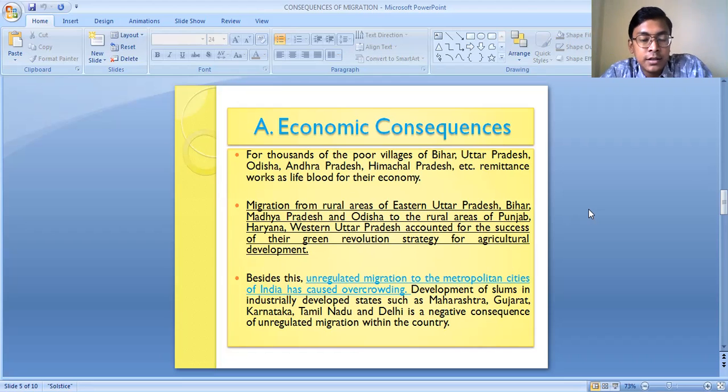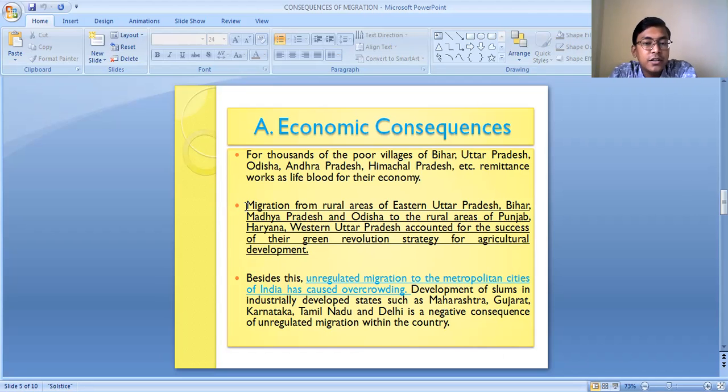Even in case of the internal migration, you see that for thousands of the poor villages of Bihar, Uttar Pradesh, Odisha, Andhra Pradesh, Himachal Pradesh, etc., remittances work as the lifeblood for the economy. So there are many poor villages in Bihar, Uttar Pradesh, Odisha, Andhra Pradesh, and Himachal Pradesh, from where the people have migrated to different urban areas. And the remittance is the main source of the economy of these poor villages, of the people living in these poor villages.